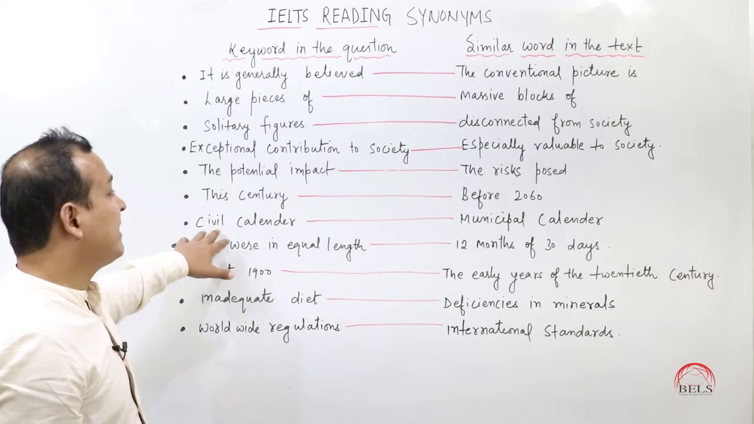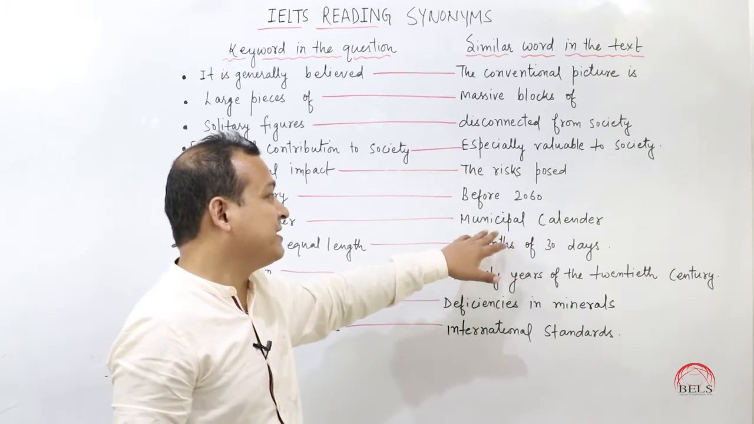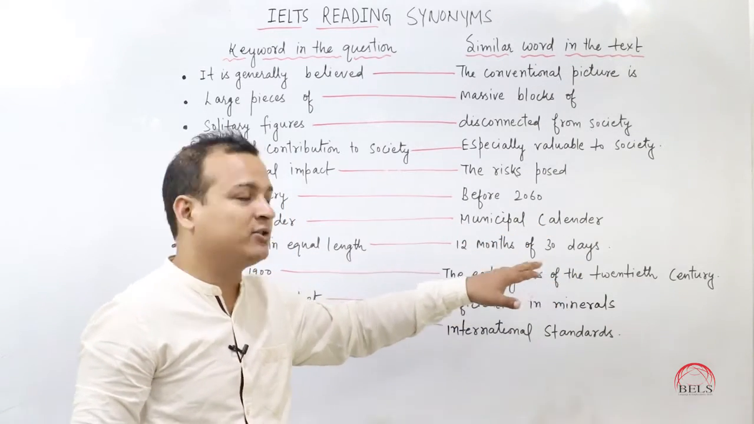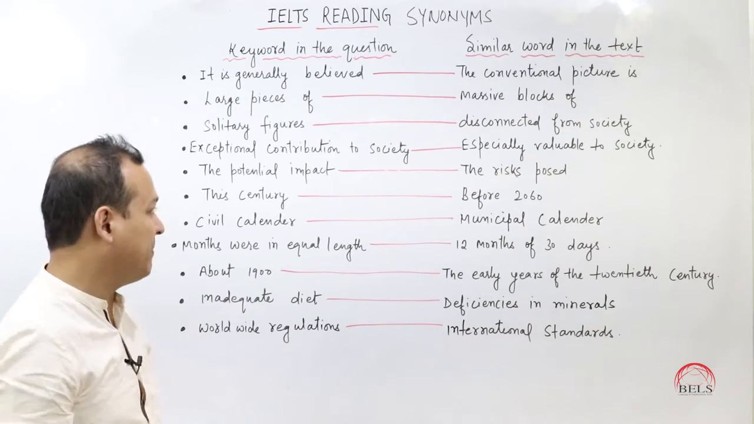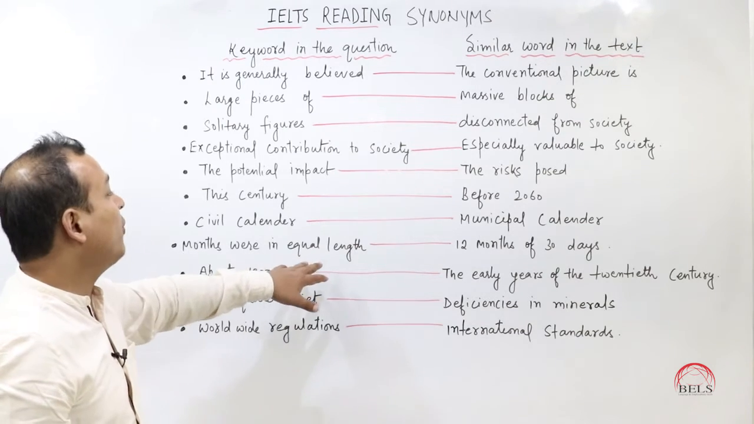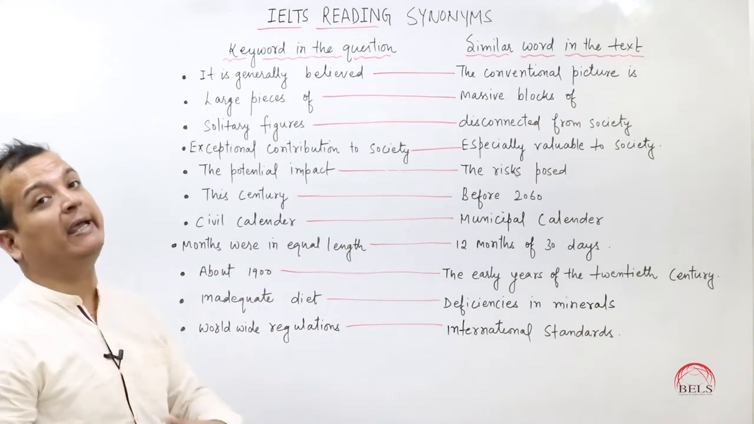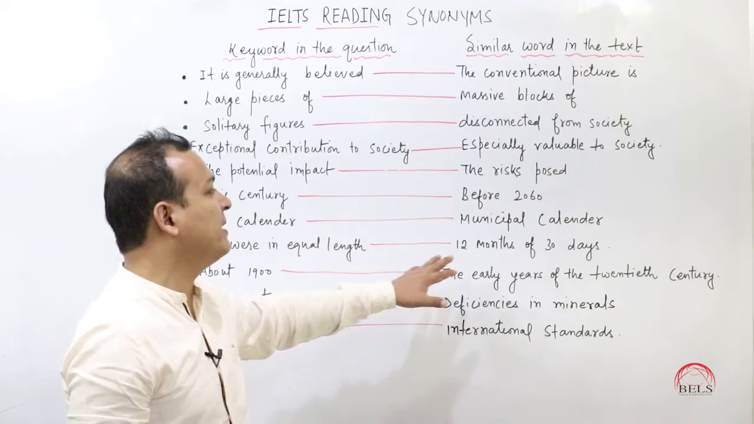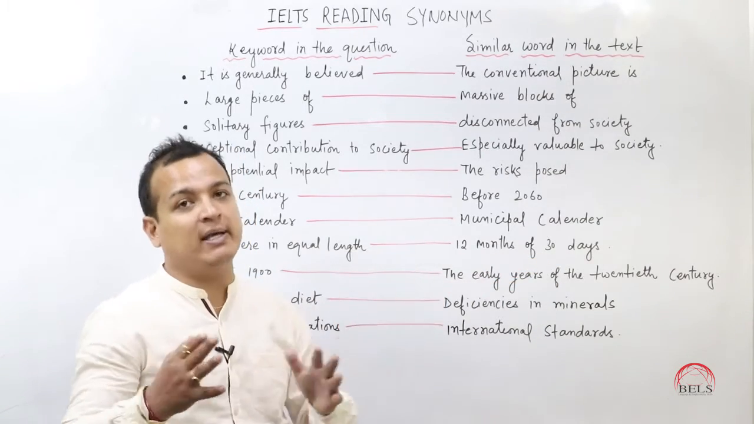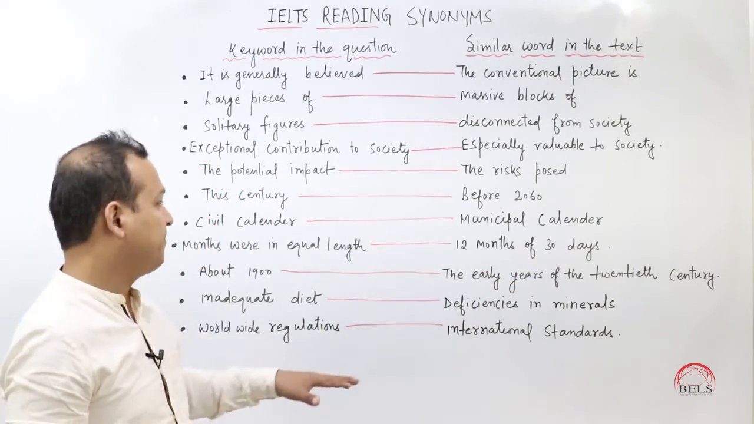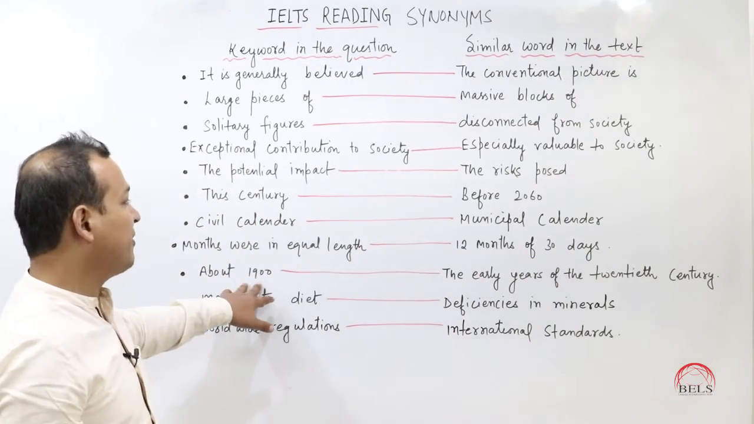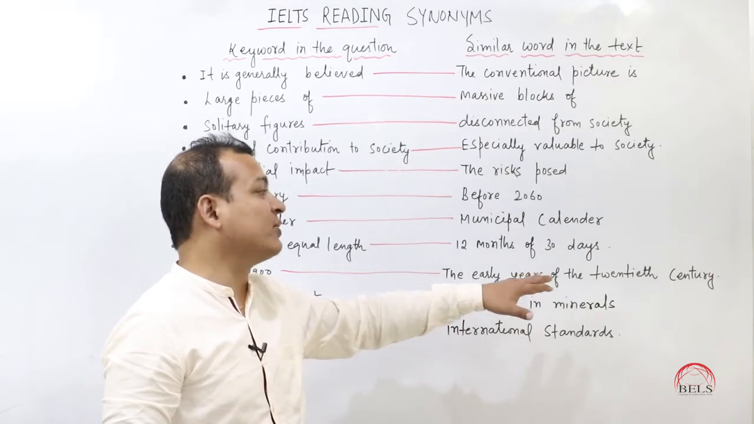Right? "Civil calendar" is also known as "municipal calendar", so this phrase is exactly matching with the passage. "Months were equal in length": so 12 months of 30 days, equal in length, that will be exactly similar. "About 1900", you can say "the early years of the 20th century".